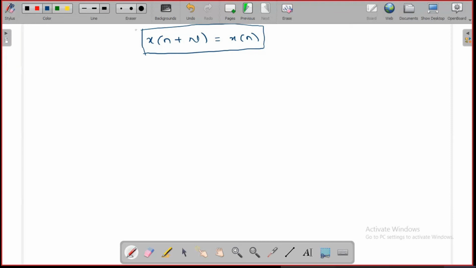Let's take the signal x of n as a sine or cos. Let us say sine of omega naught n plus pi. This is my signal. Now find x of n plus N. What is x of n plus N?